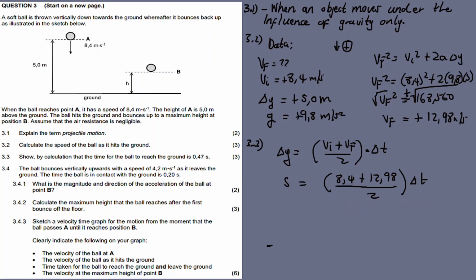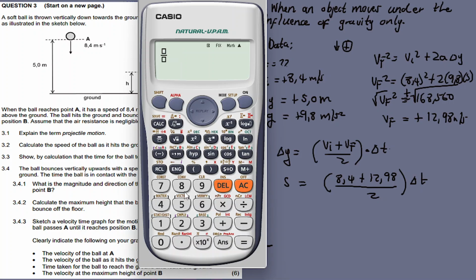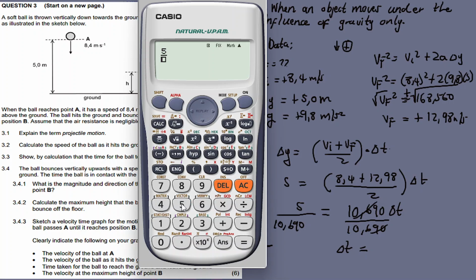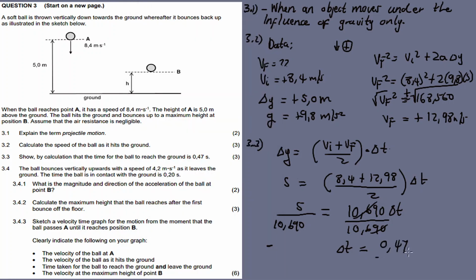All right, I hope I didn't create any confusion. So 8.4 plus 12.98 divided by 2 is equal to 10.69, times delta t. 5, divide both sides by 10.69, the 10.69 cancels, then delta t is equal to 5 over 10.69. To 2 decimal places, we have 0.47 seconds.